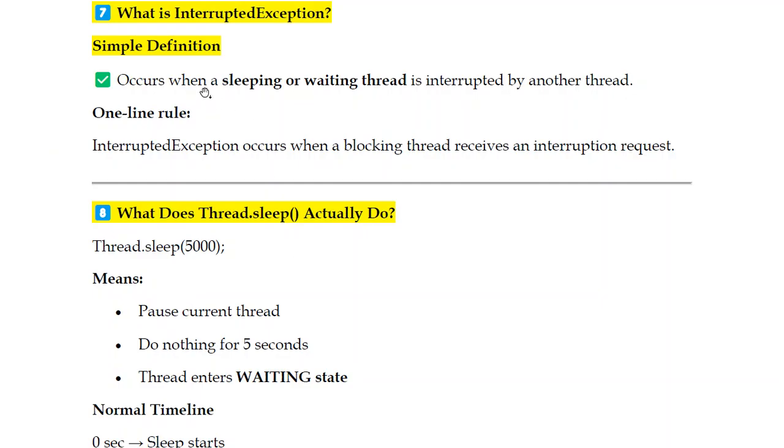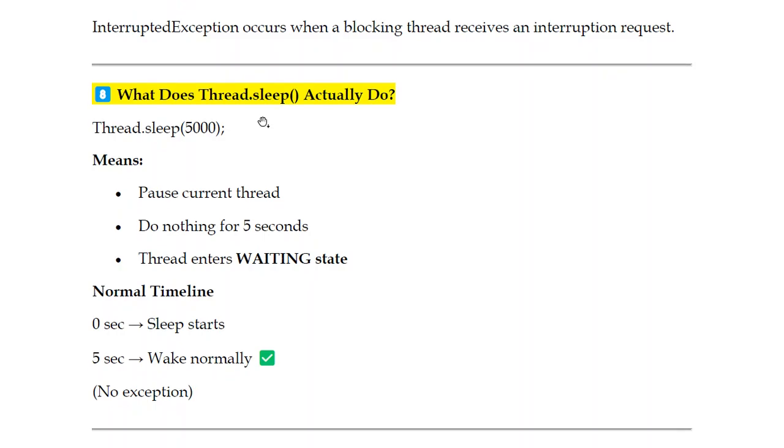Same thing here. This exception occurs when a sleeping or waiting thread is interrupted by another thread. So the important rule is: InterruptedException occurs when a blocking thread, a sleeping or waiting one, receives an interruption request, not an order. Mark my word, just a request.